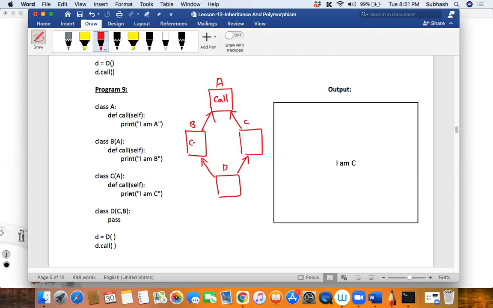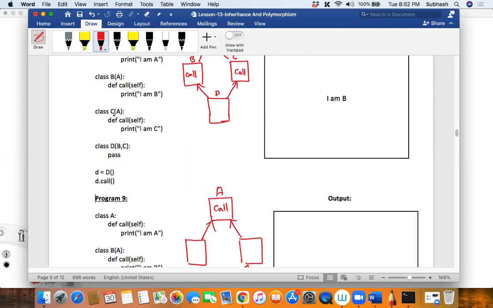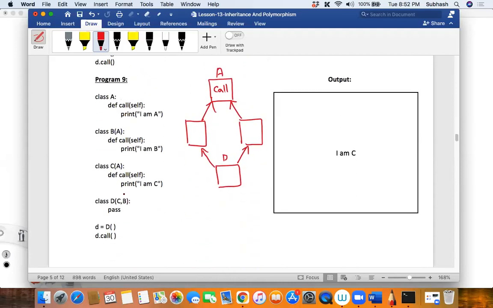Let me write it in reverse order. Did you see that? Compare this one with the previous one, my dear friends. Earlier, D was inheriting from B comma C, whereas in this case, it is inheriting C comma B. Therefore, I will write the diagram like this. It is C comma B, and B contains the call, and C also contains the call, and D does not contain the call method.